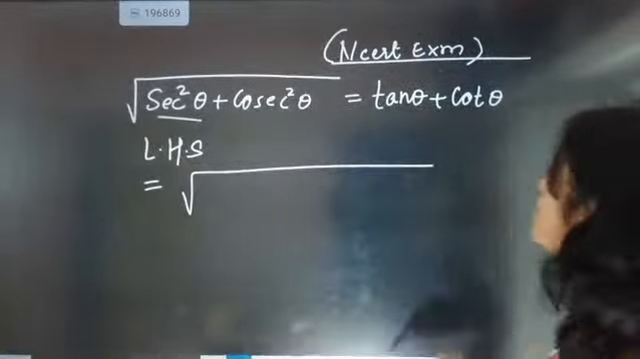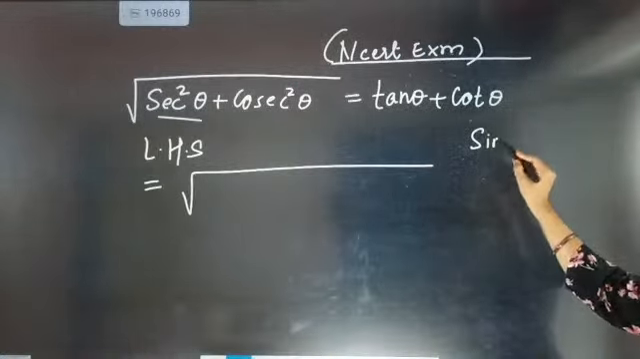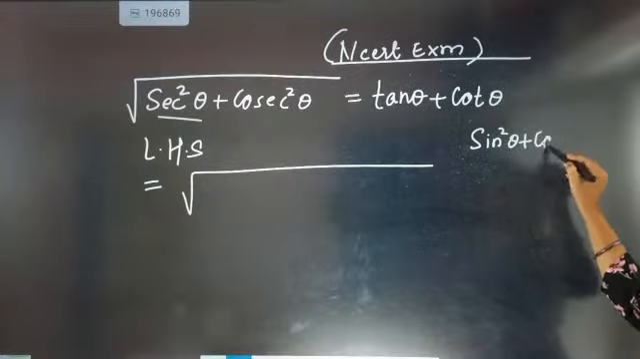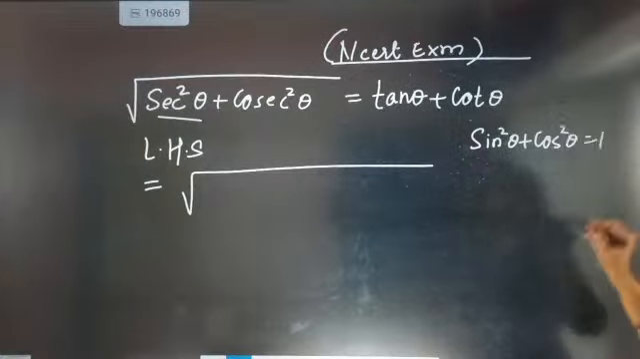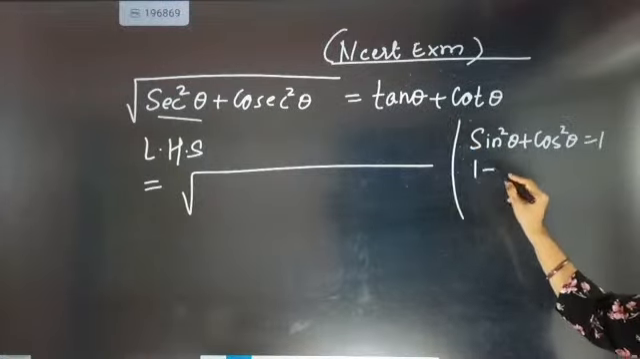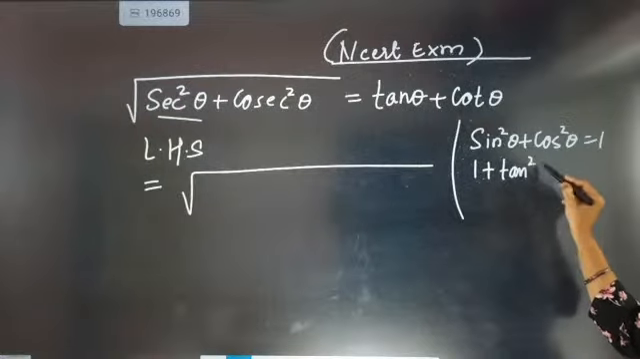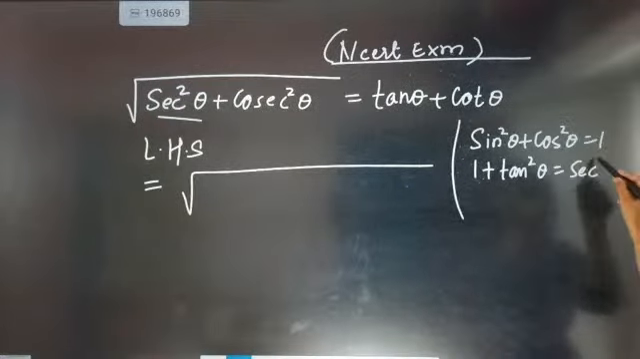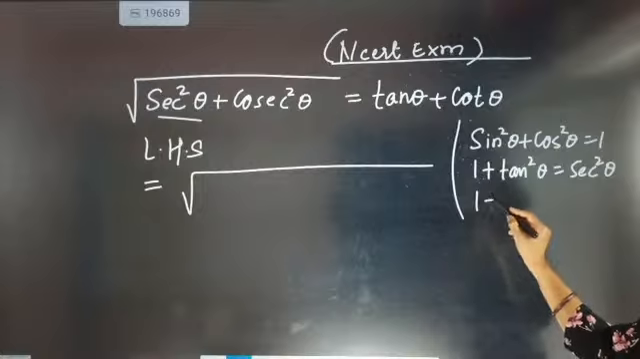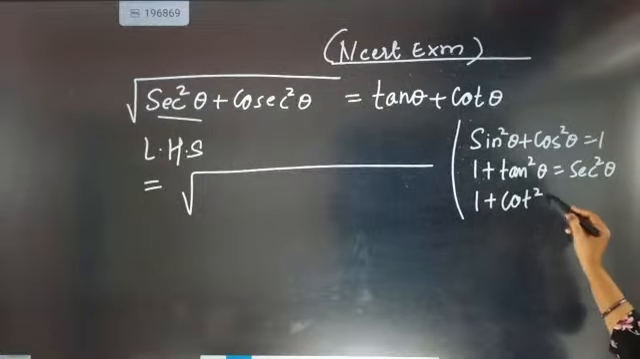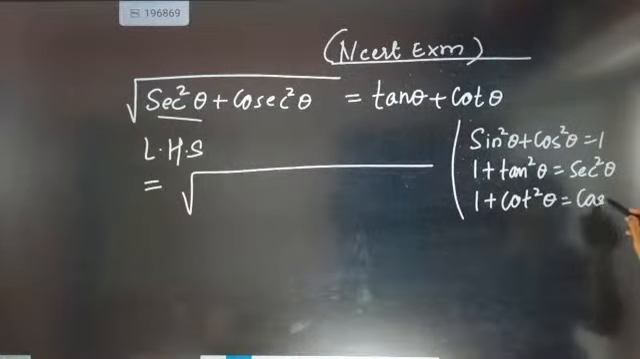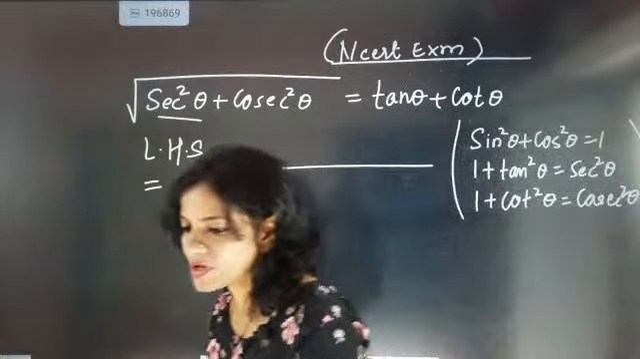Identity formulas: the first identity formula is sin square theta plus cos square theta equal to 1. The second identity formula is 1 plus tan square theta equal to secant square theta. The third identity formula is 1 plus cot square theta equal to cosecant square theta. So now tell me which identity formula should I use?